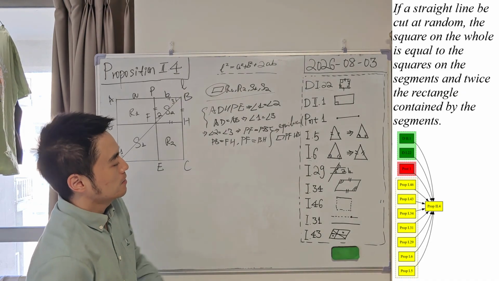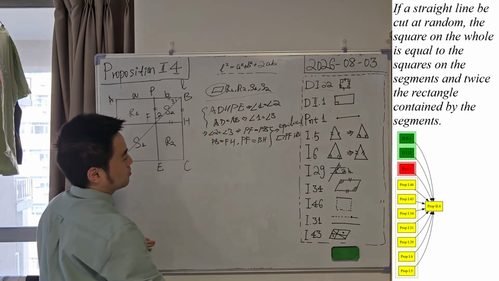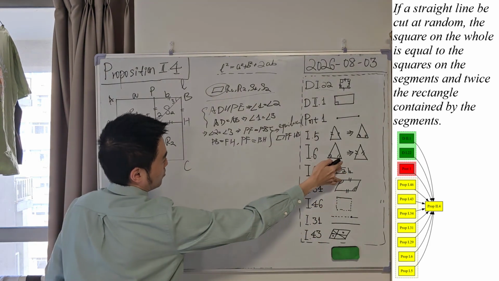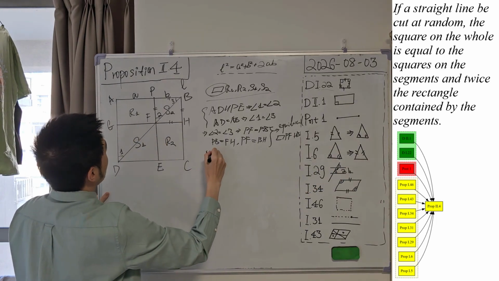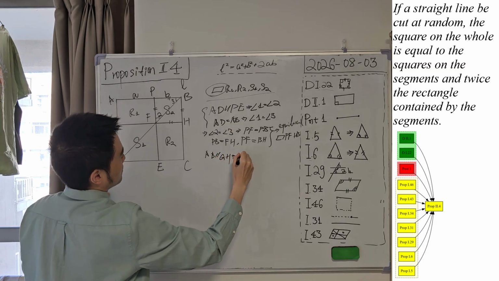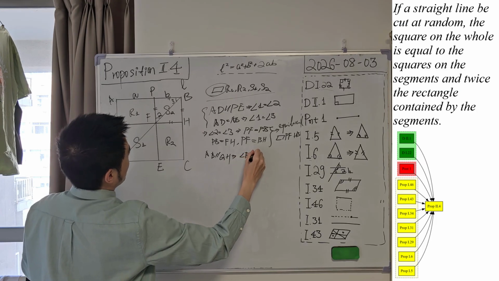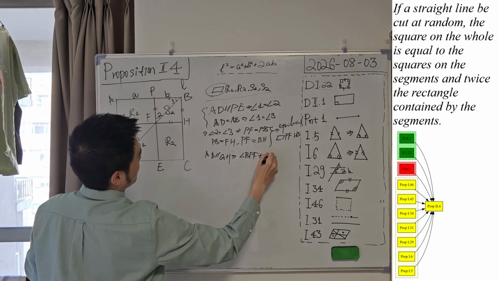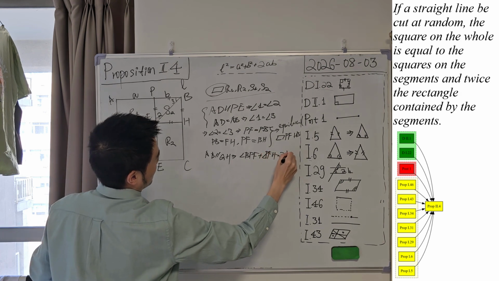And in the next step, please also recall proposition 29 again. So the sum of the two interior angles will be equal to two right angles in two parallel lines. Okay, so still using AB is parallel to GH, we know that angle BPF plus angle PFH will be equal to two right angles, correct?